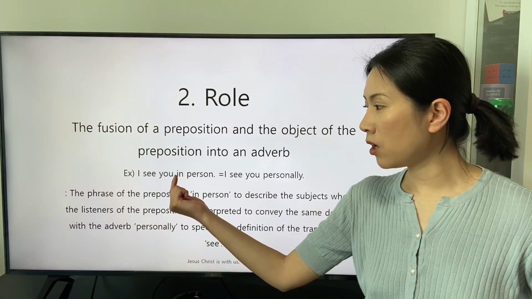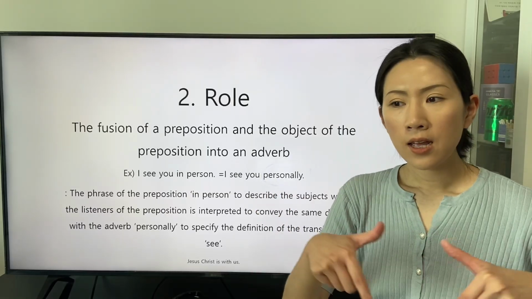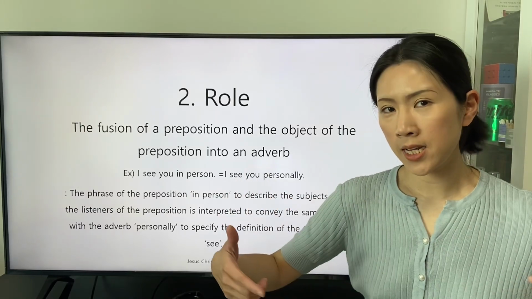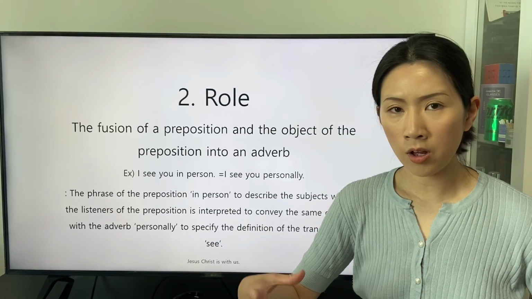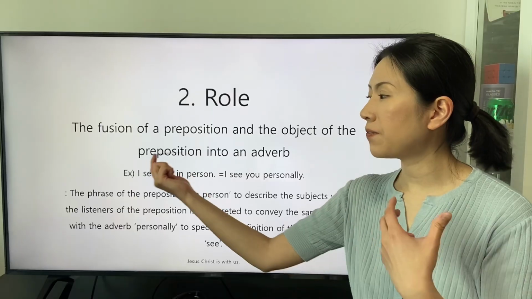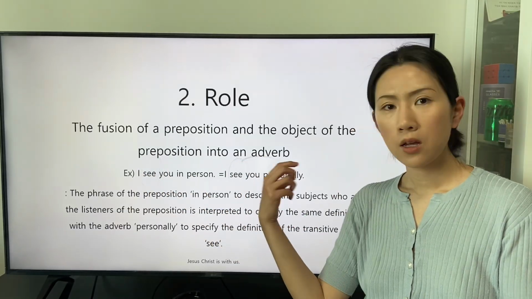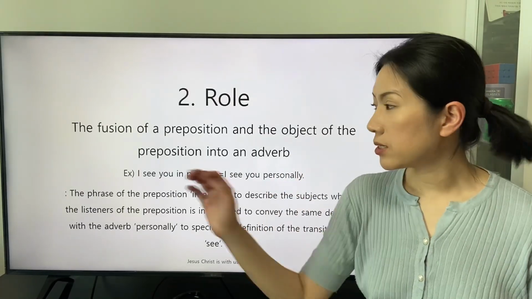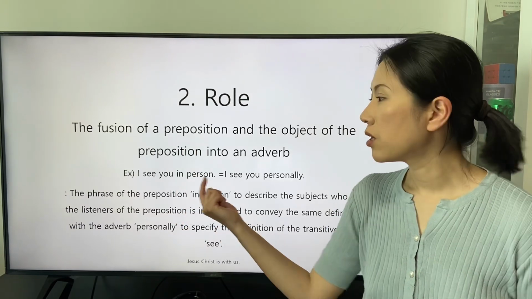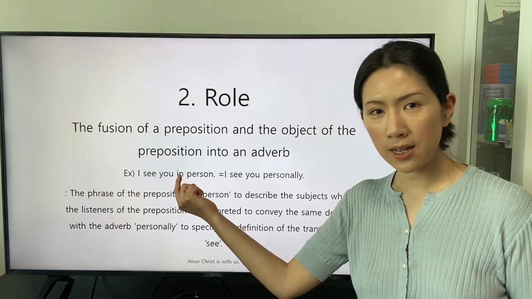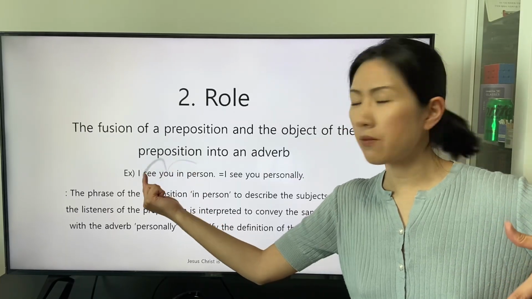The phrase of the preposition in person and the adverb personally are interpreted in the same context to specify the definition of the transitive verb see, but the application of the preposition in allows the phrase of the preposition in person specifies the definition of the transitive verb see in the indirect way.